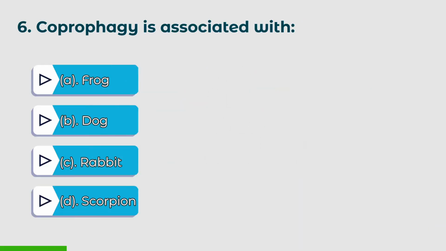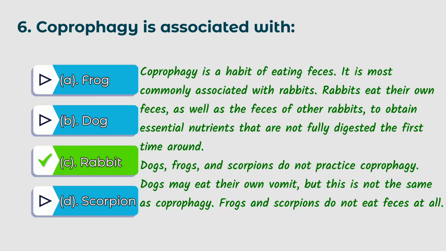Sixth question, coprophagy is associated with, options: A. Frog, B. Dog, C. Rabbit, D. Scorpion. The right answer is C. Rabbit. Coprophagy is a habit of eating feces. It is most commonly associated with rabbits.